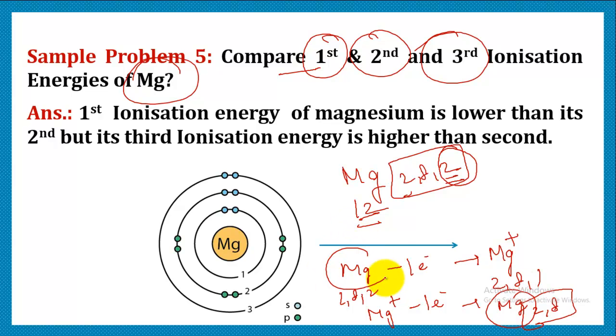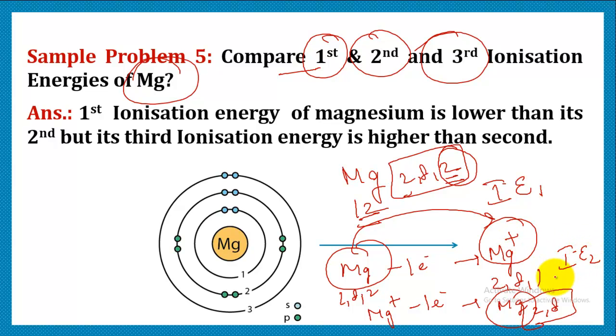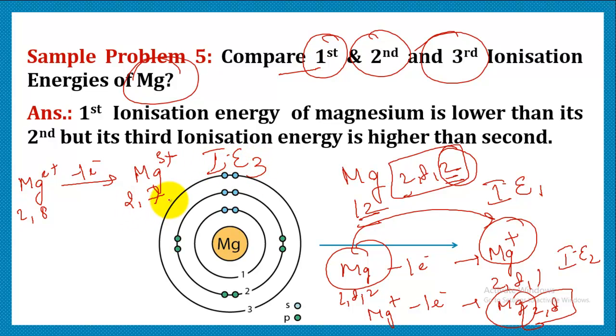So in forming Mg+ from Mg, the energy that is used is the first ionization energy. And for the removal of another electron from this Mg+, the energy is ionization energy 2. And now when it is converted into Mg2+, that is 2,8, if we want it to lose one more electron, it will form Mg3+, and now its configuration will get disturbed. And the energy required, let's say, will be ionization energy 3.